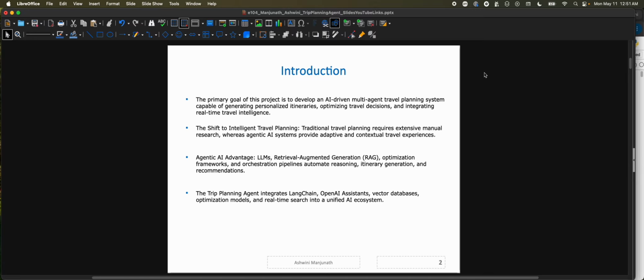The primary goal of this project was to develop an AI-driven multi-agent travel planning system capable of generating personalized itineraries, optimizing travel decisions, and integrating real-time travel intelligence.